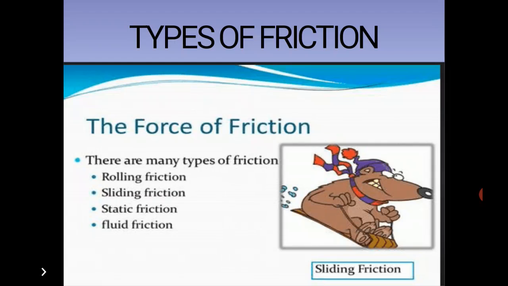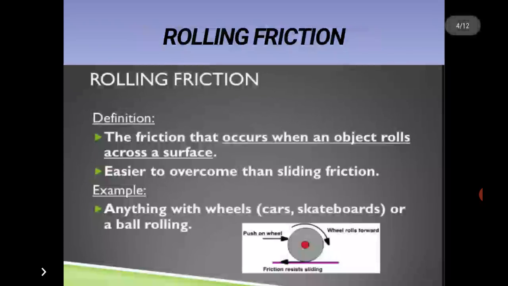Types of friction. There are many types of friction: rolling friction, sliding friction, static friction, and fluid friction. Rolling friction is the friction that occurs when an object rolls across a surface. Rolling friction is easier to overcome than sliding friction. Anything with wheels, cars, skateboards, or a ball rolling.